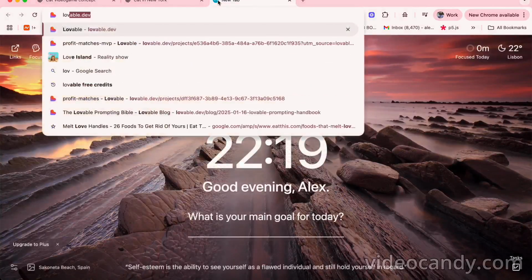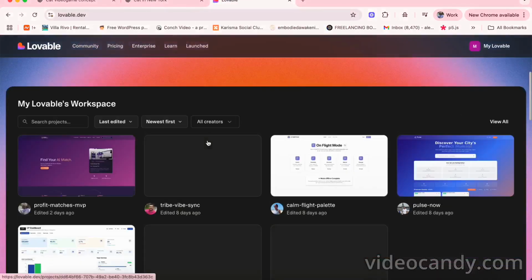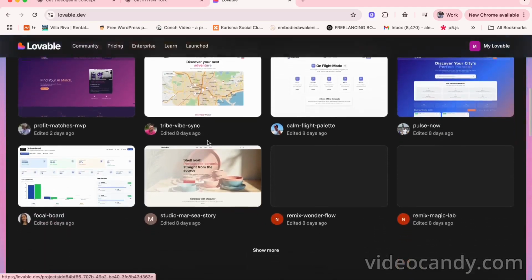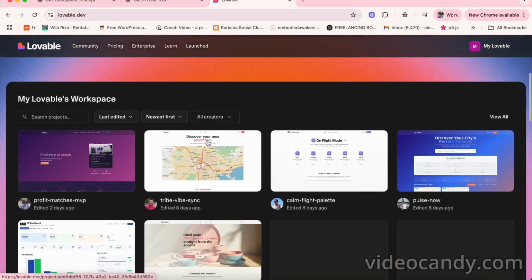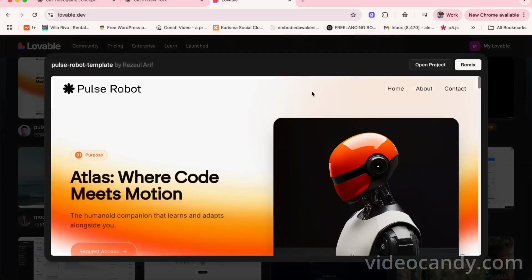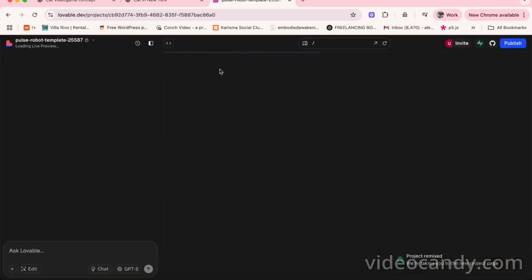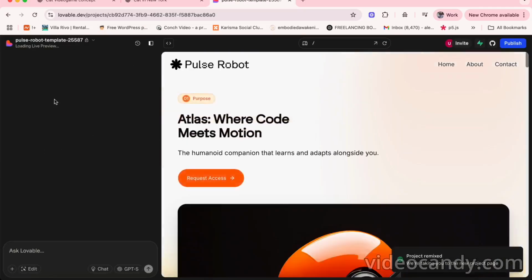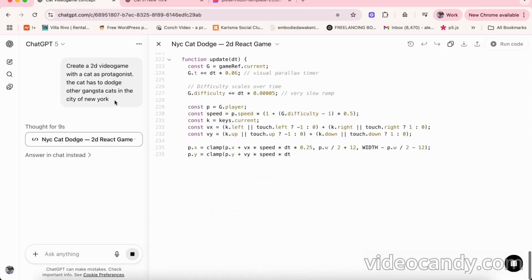I'm not gonna cut this. I made a mistake, so you're gonna get it raw, okay? So if I start a new project, let me grab one from the community, like this one, okay? And do remix. What happens is that I'm gonna add the preview on the right side and the prompt on the left side, pretty much as what we see here, okay?